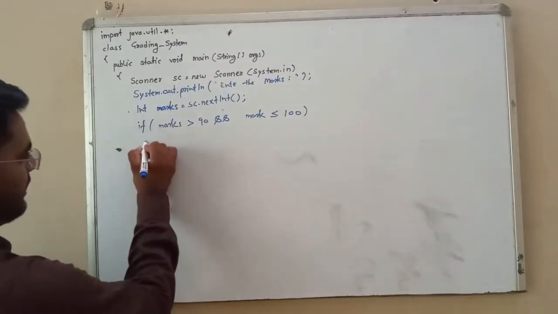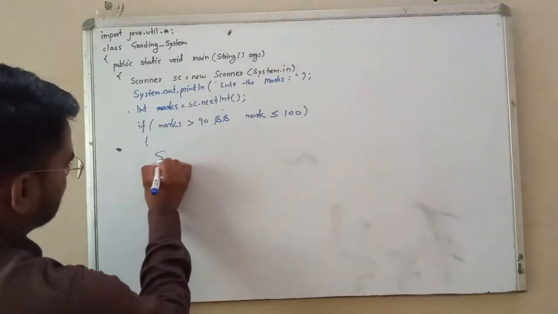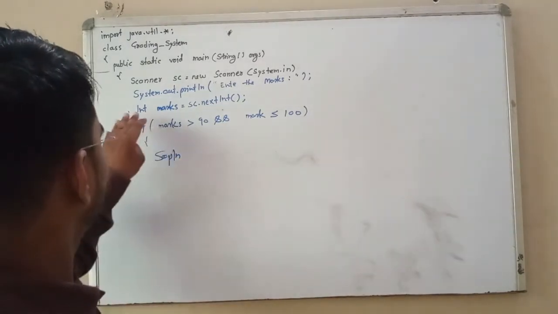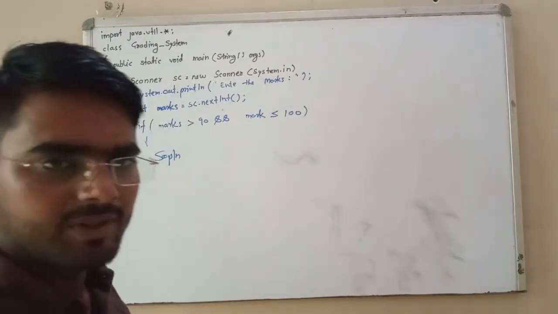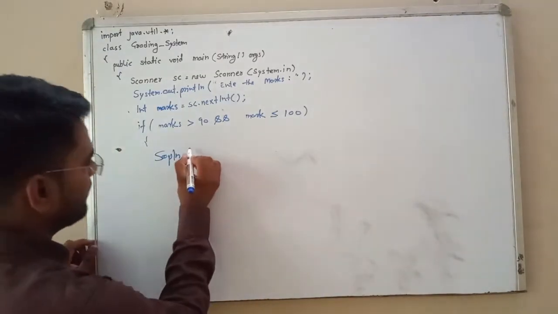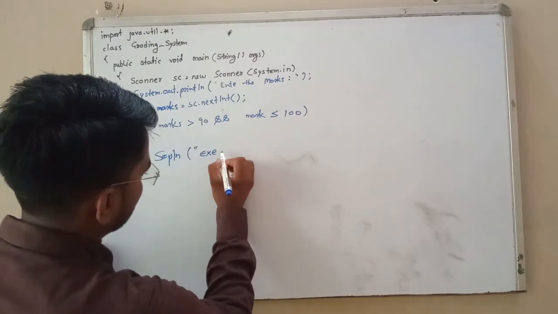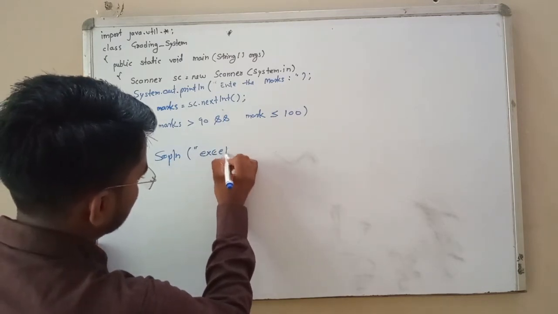In the if, I write SOPln; in short, System.out.println is SOPln. Here write excellent.